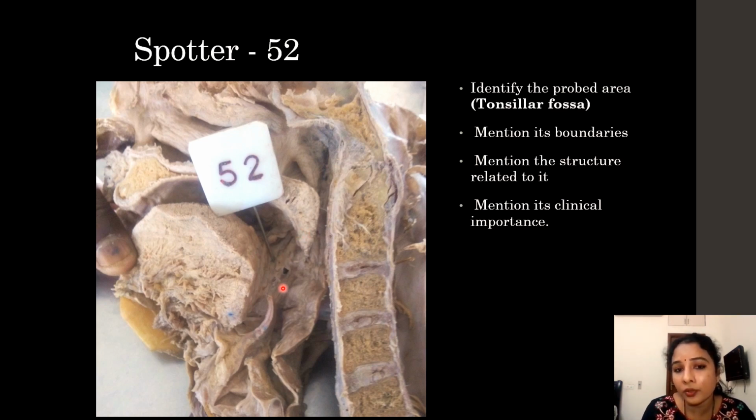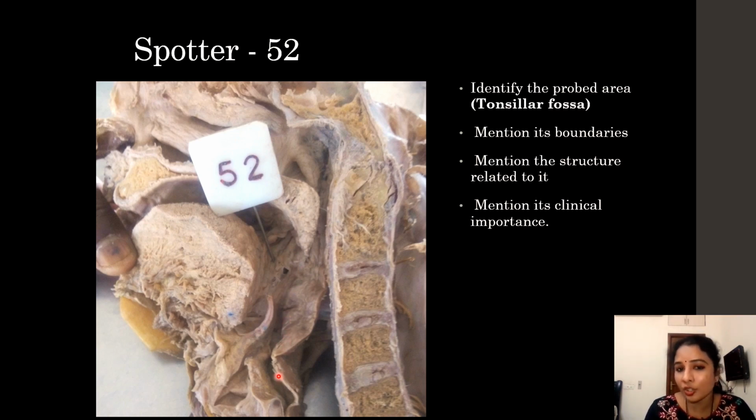And the structures related to it, which form the floor or bed of the palatine tonsil, are the pharyngobasilar fascia and palatopharyngeus partly, and the constrictors of the pharynx, the superior constrictor of the pharynx. It is also formed by the buccopharyngeal fascia and a little part of the stylopharyngeus muscle. And if we dig still more, we can see the glossopharyngeal nerve, and still more laterally the tonsillar branch of the facial artery, and some palatine branches too. So these are the structures related to the tonsillar fossa.